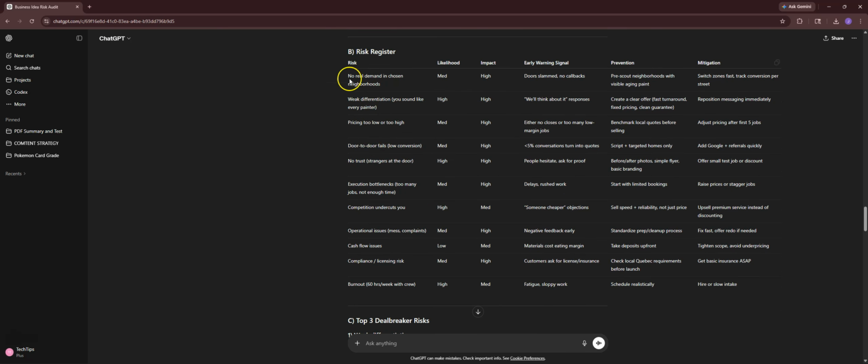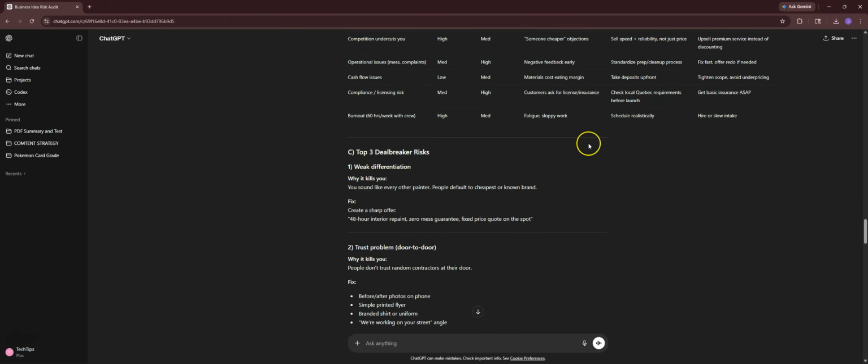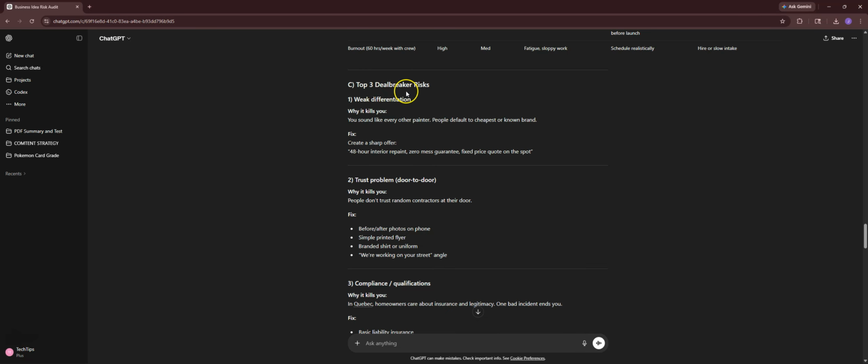And it goes over each risk that could potentially be a problem for us, telling us how much of an impact it is and whether the likelihood is high or medium. See, cash flow issues low, burnout high, and all the other stuff. So this is a great way to actually analyze your business plan and see if it works or not. Then it summarizes for us the top 3 deal breaker risks.